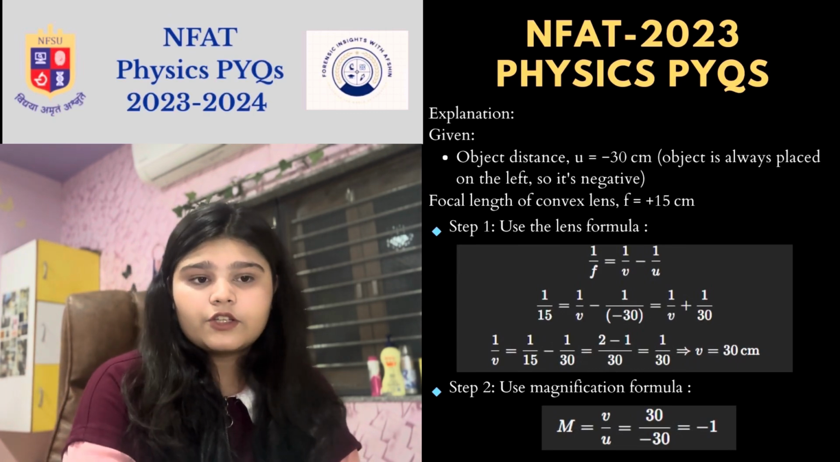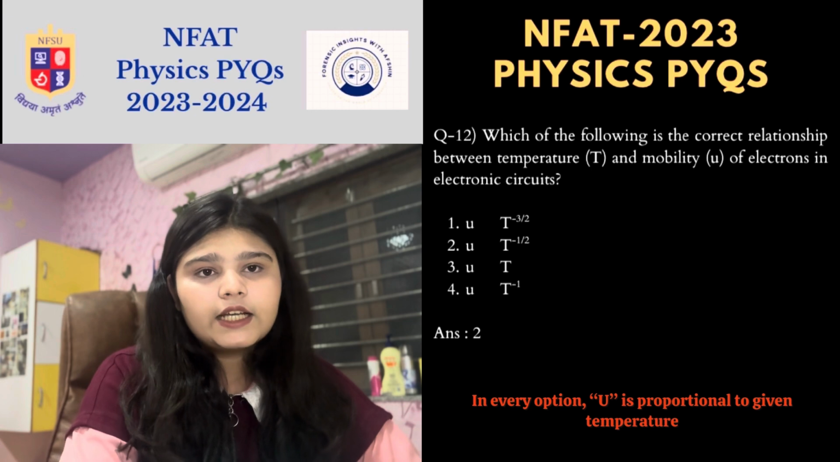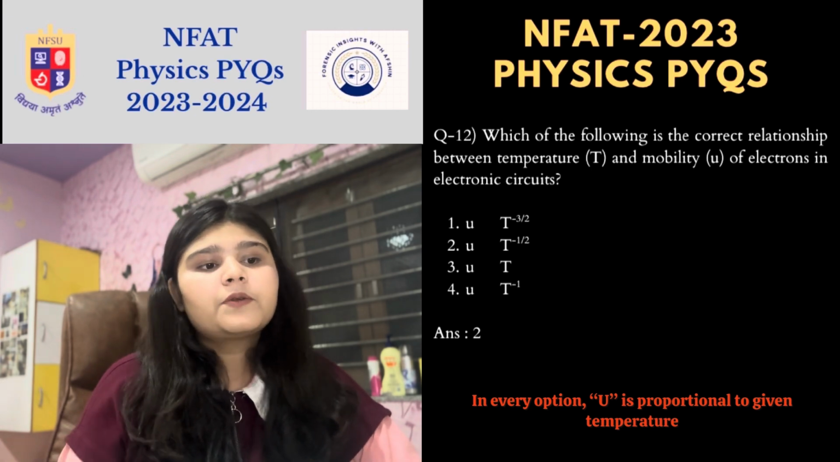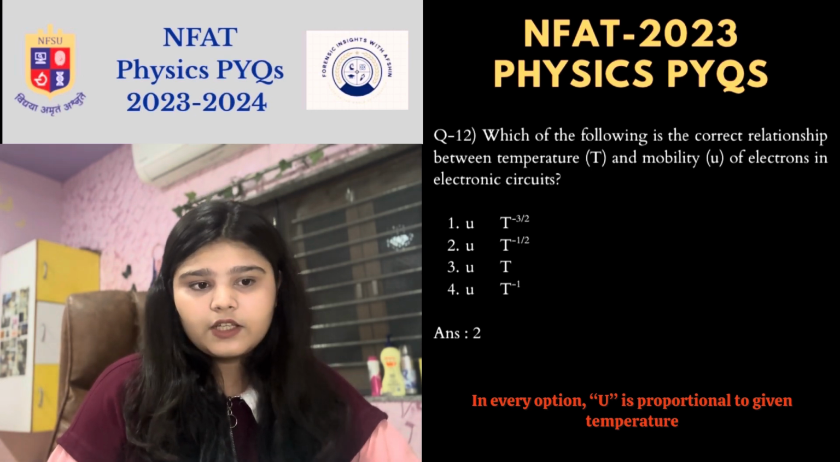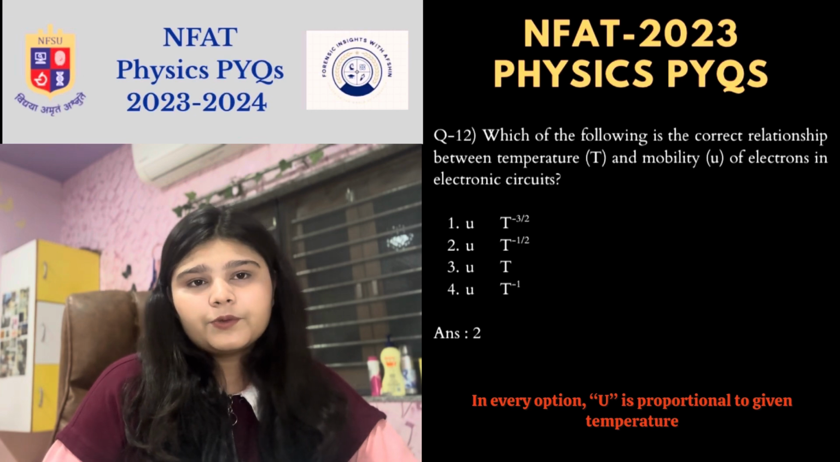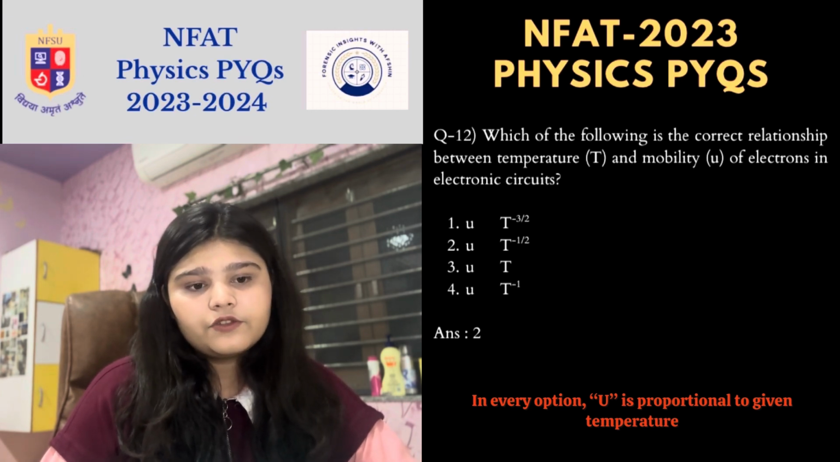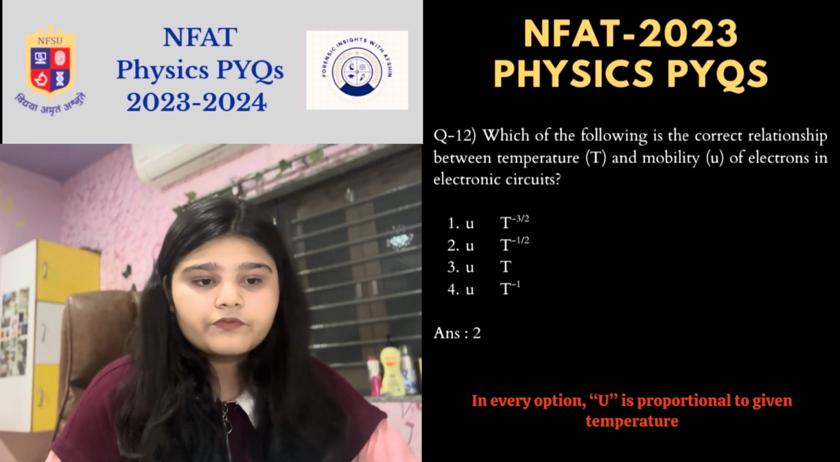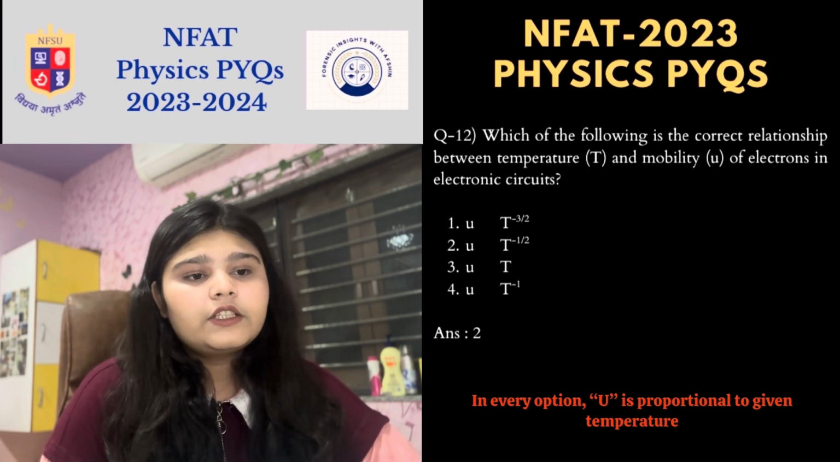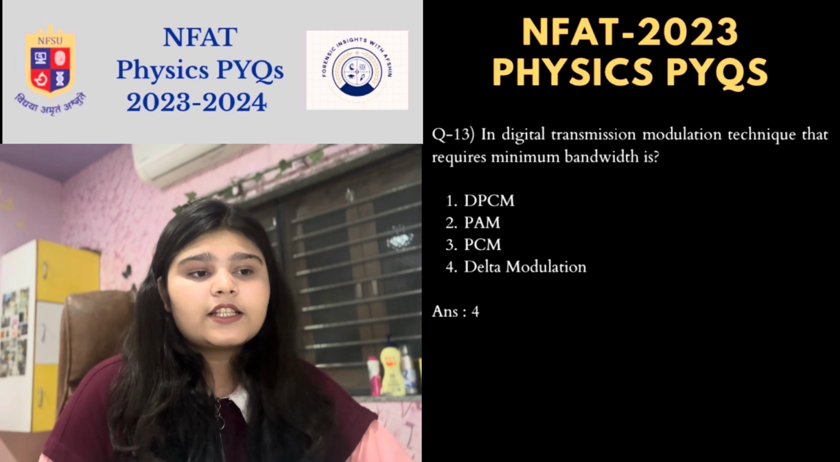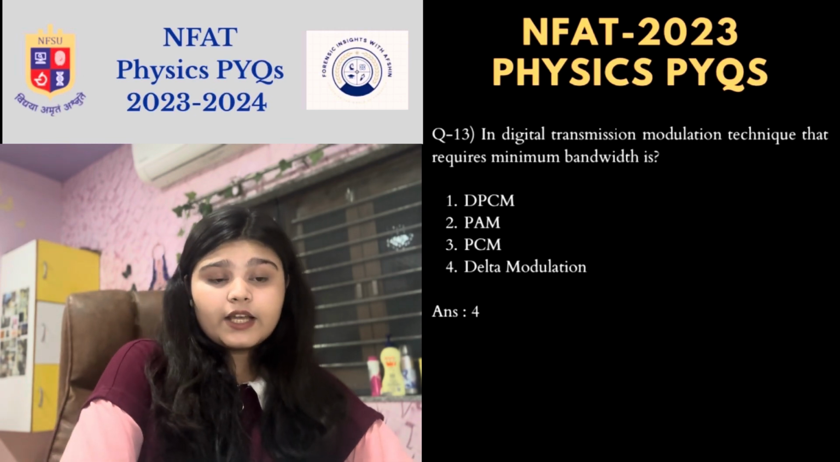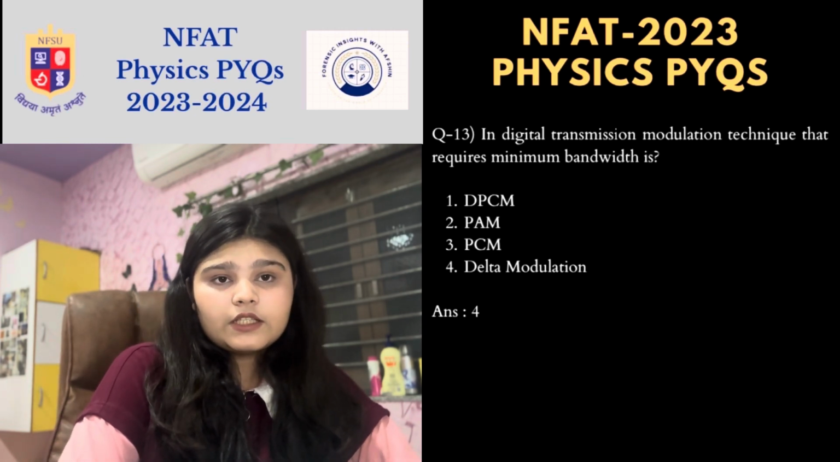Now next question, which of the following is the correct relationship between temperature and mobility of electrons in electronic circuits? So according to the official answer key of NFSU, it is option number 2. Now next question, in digital transmission modulation technique that requires minimum bandwidth is.